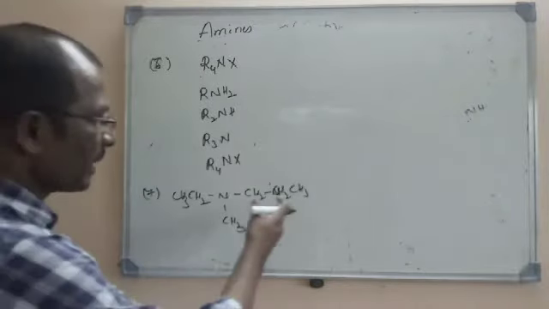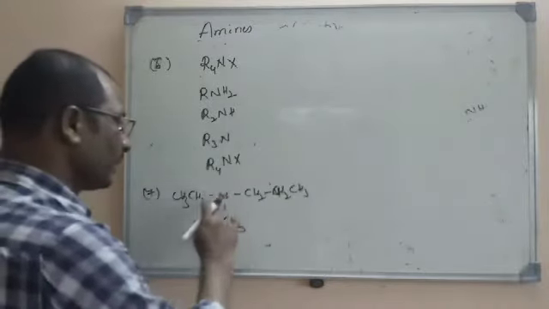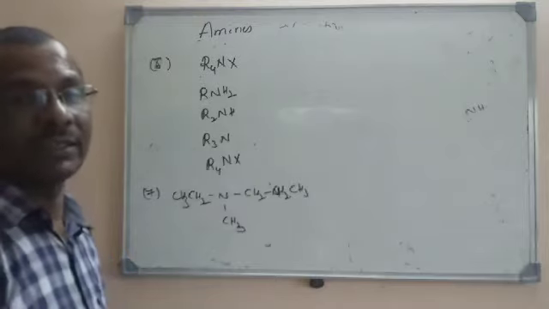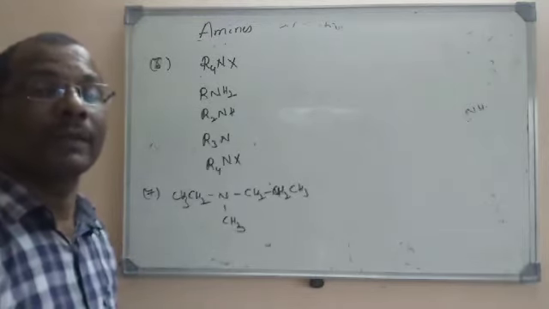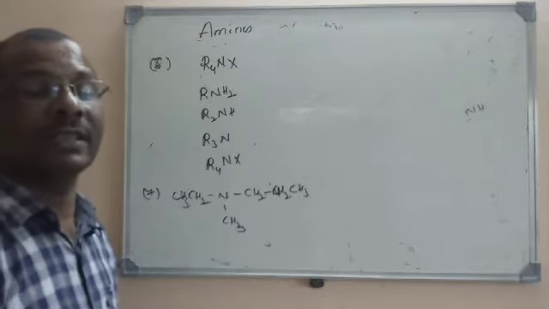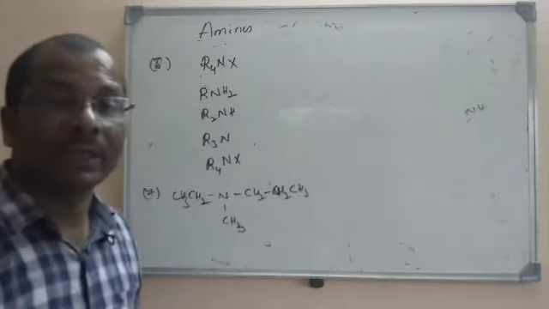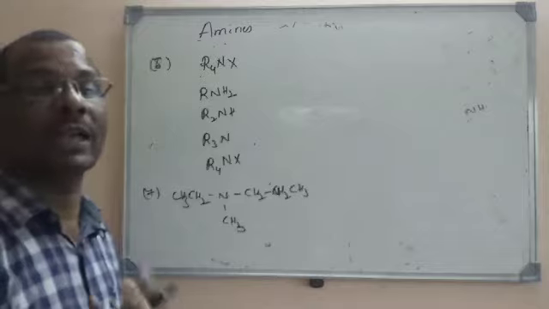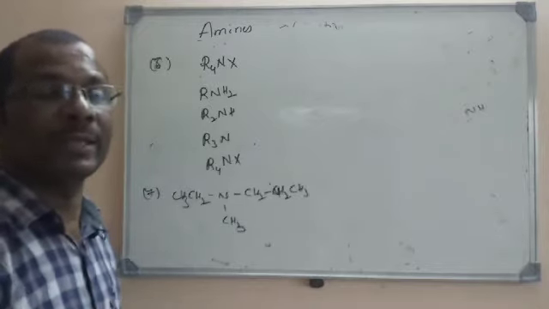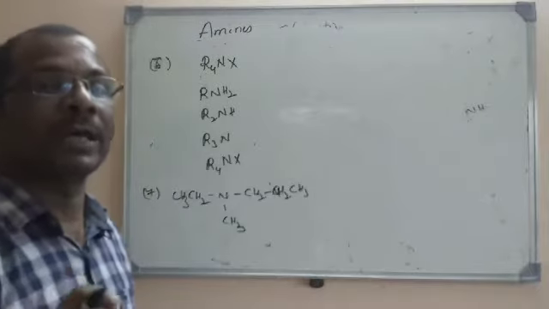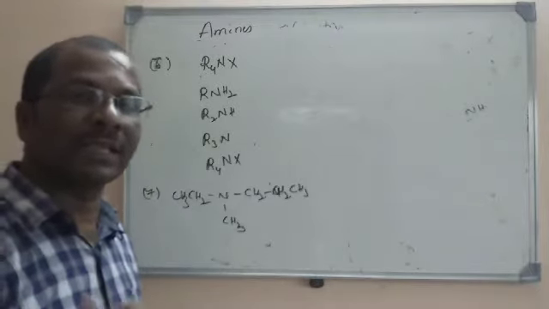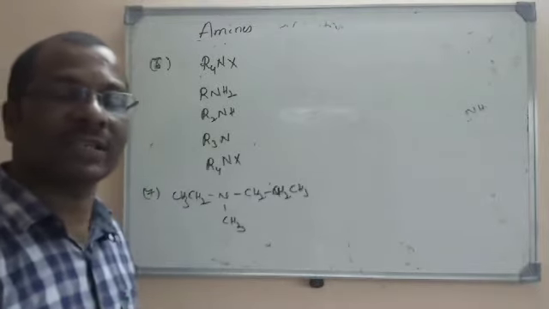So why is it not showing optical activity? Here an asymmetric atom is there and it will form a mirror and its image. This molecule has two forms, mirror and image forms. But why is it not showing optical activity? If some molecule has a mirror image relationship, then it is called an enantiomer.